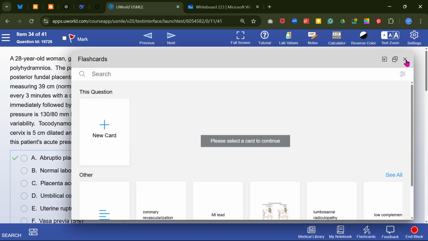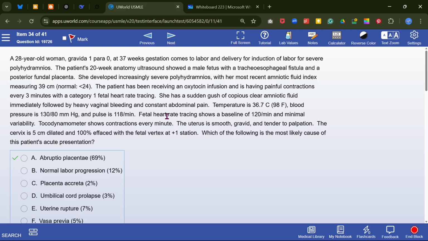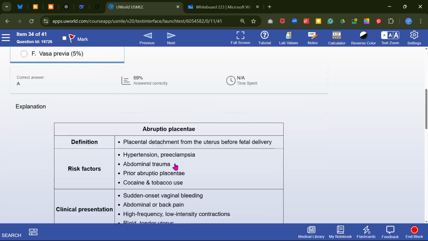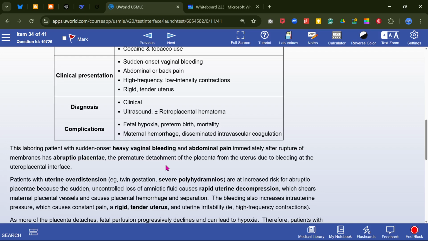Painful bleeding, constant abdominal pain, fetal heart rate 120, so the fetal heart rate is kind of normal, uterus is firm, cervix is 5 centimeters dilated, 100% effaced with fetal vertex at station. Which is the most likely cause? It is abruptio placentae, with heavy vaginal bleeding, abdominal pain, and rupture of the membrane.